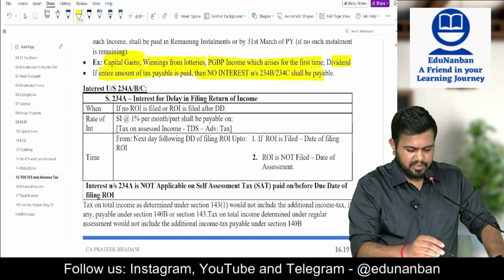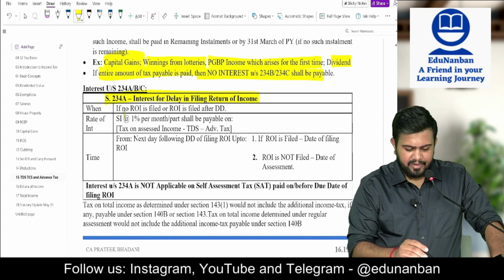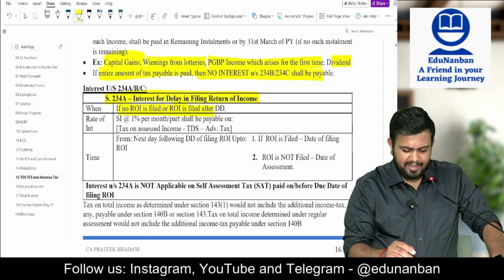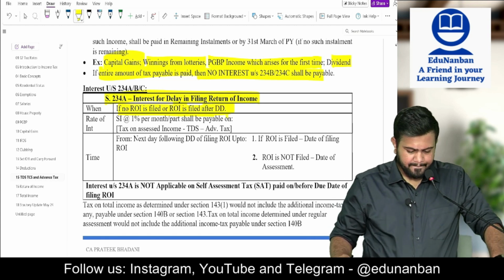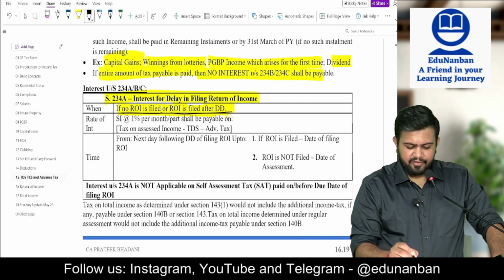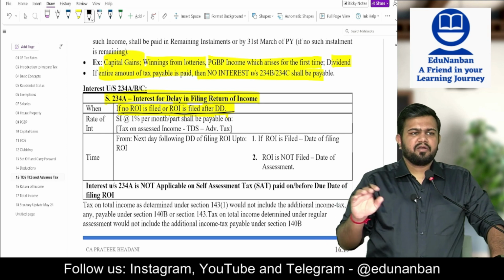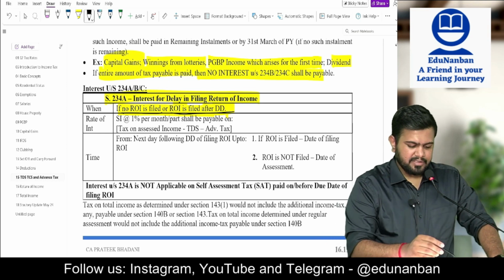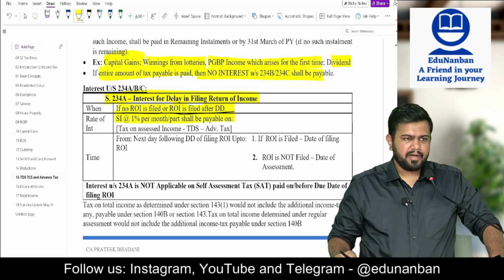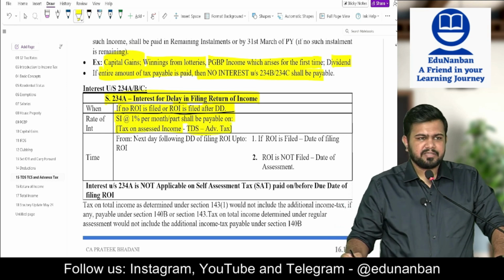Next, section 234a. 234a is charged when return of income is filed after the due date. Either no return of income is filed or return of income is filed after due date. What is the interest? 1% per month or part of the month. Taxed on assessed income minus TDS minus advance tax.